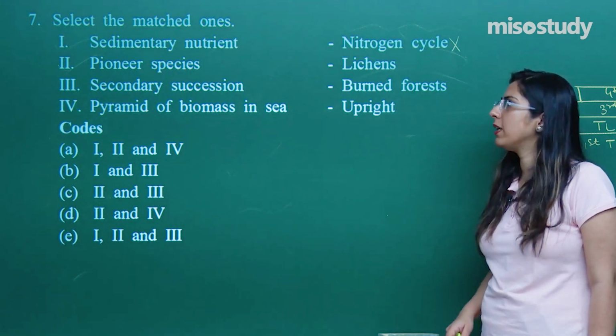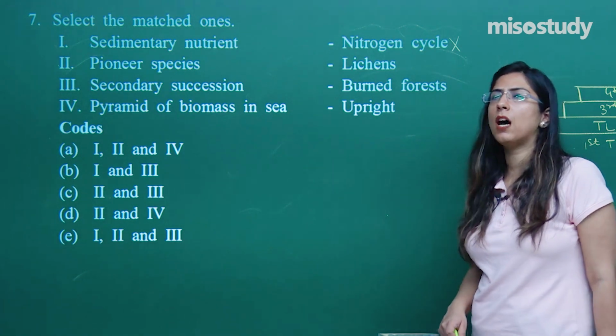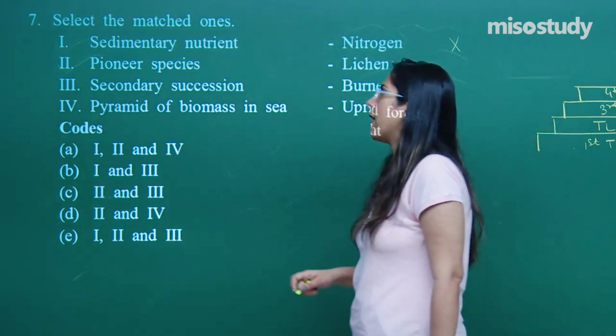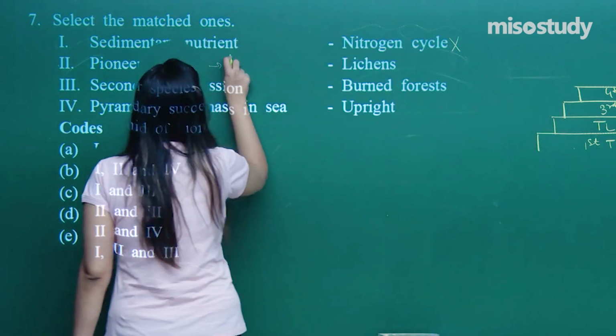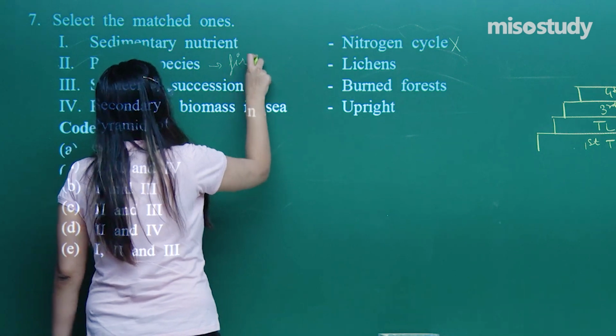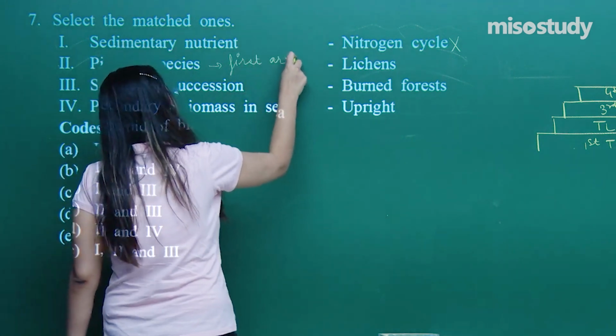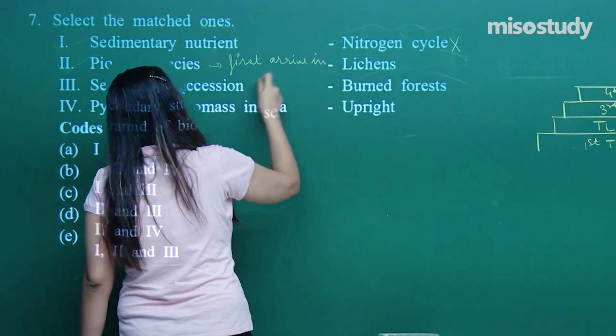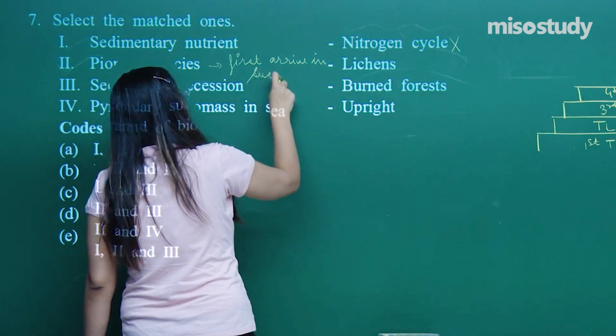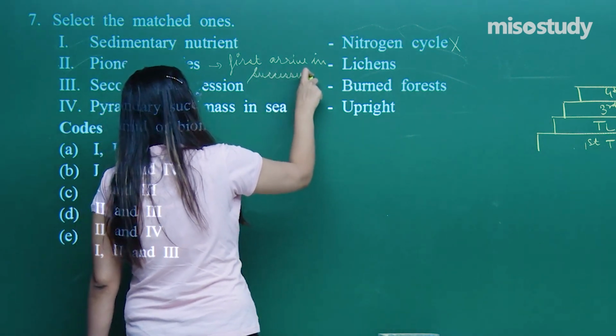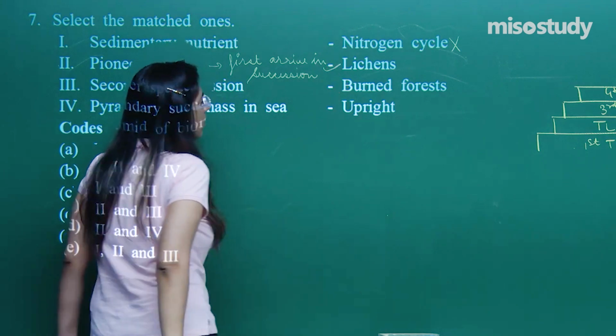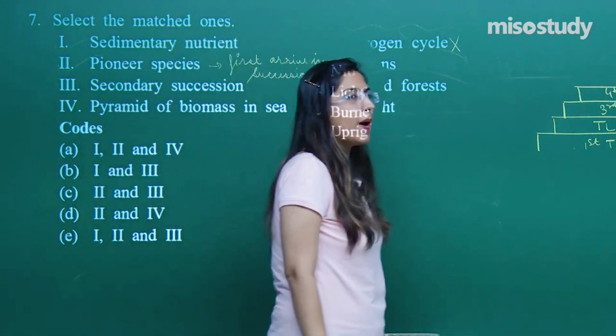Let's talk about the pioneer species. Pioneer species are those species which first arrive in succession. Obviously, lichen is the species which first arises on barren land.